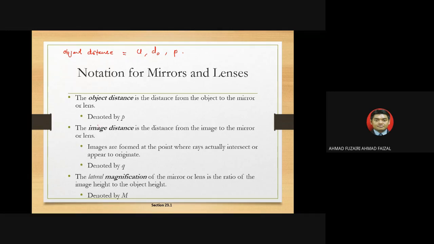And for the image distance, they use V, DI, and Q. All are the same. For this survey, we must use P and Q. The magnification is still the same, which is M.